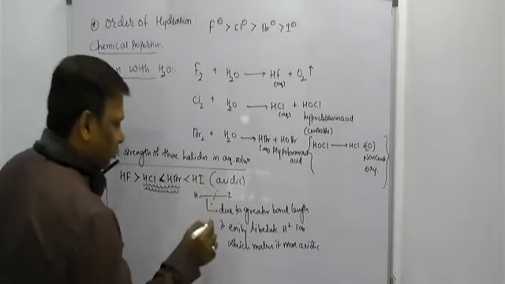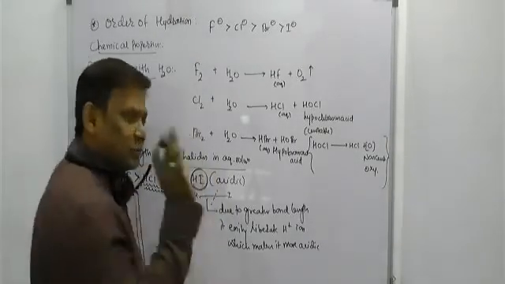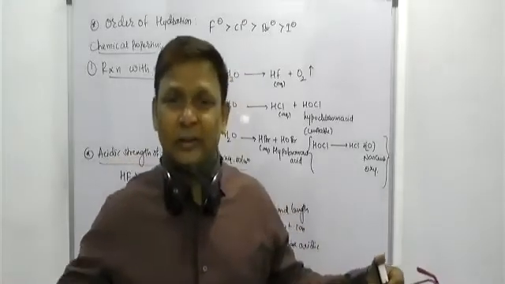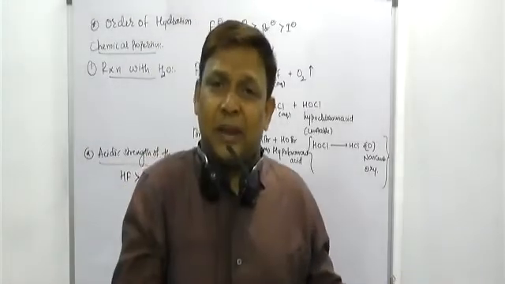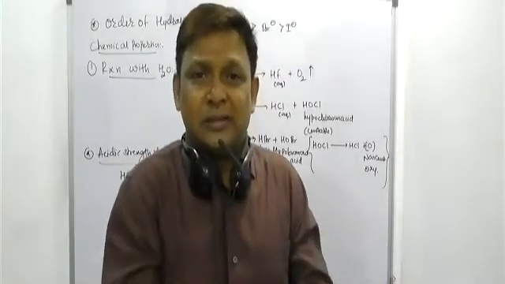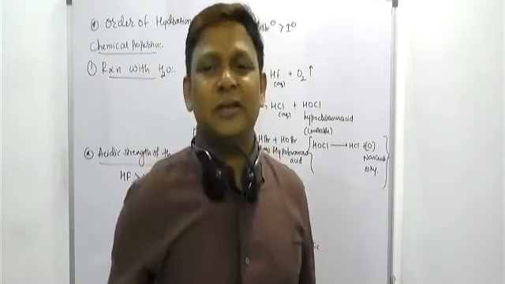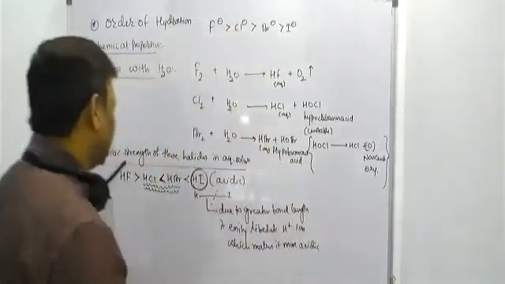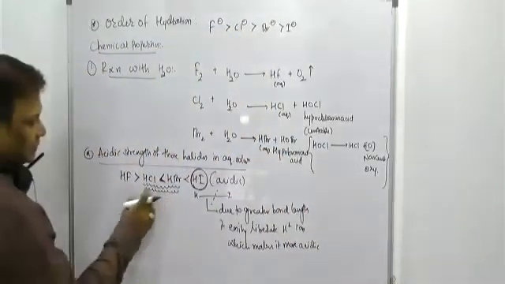Among all, which is the most acidic, Buddha? HI is the most acidic. Greater the bond length, less the bond energy, easy to break the bond, the tendency to give H plus ion is more, yes, more acidic in nature. Is it clear, beta? So this is the exceptional case to remember.